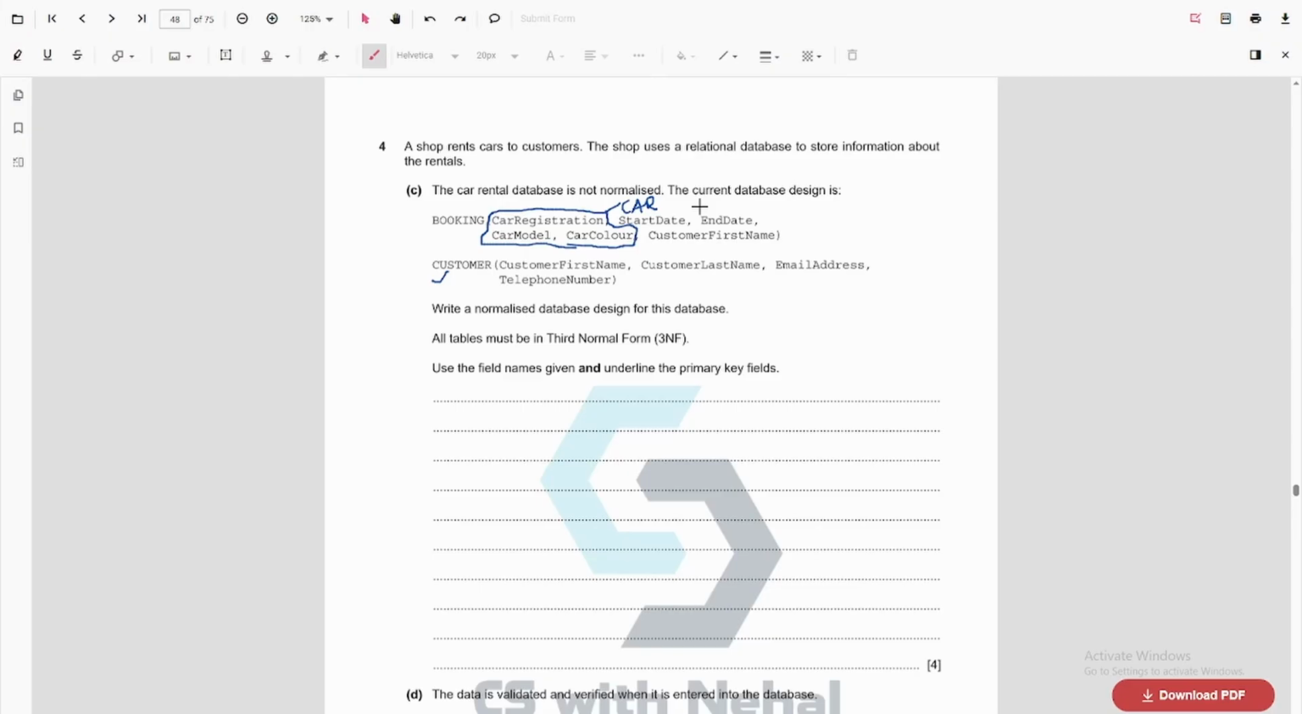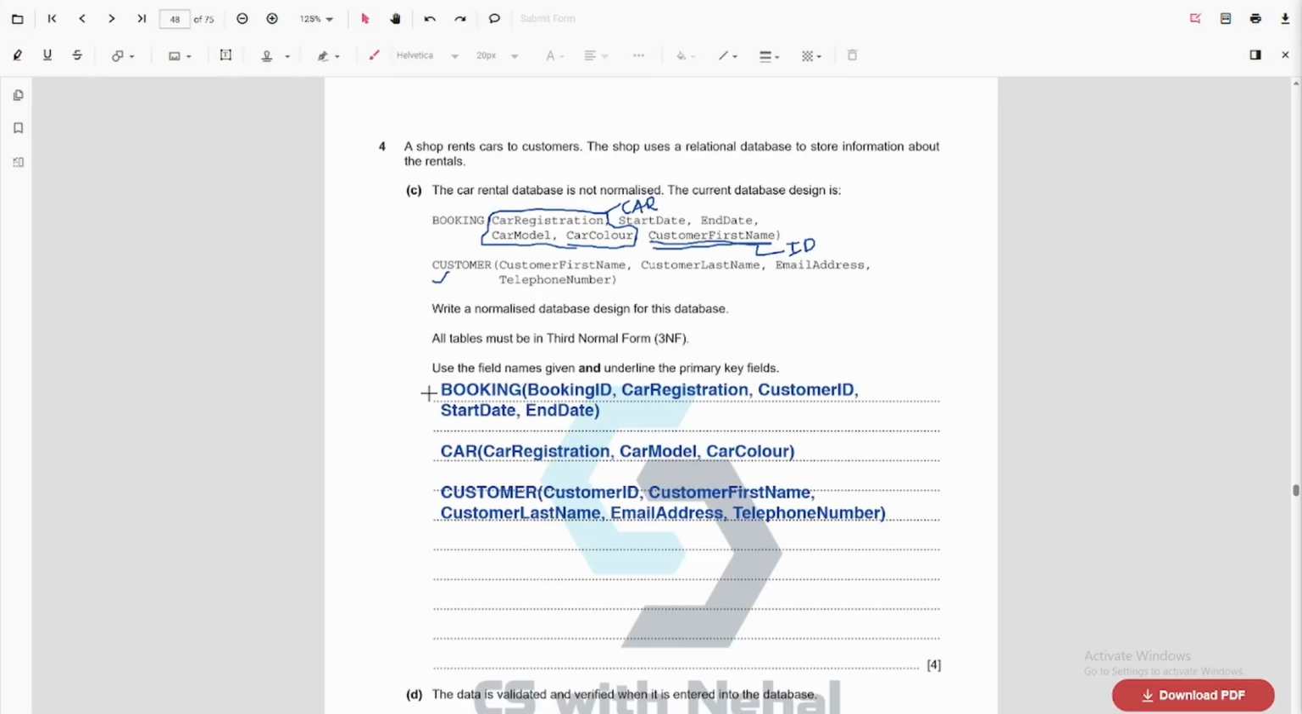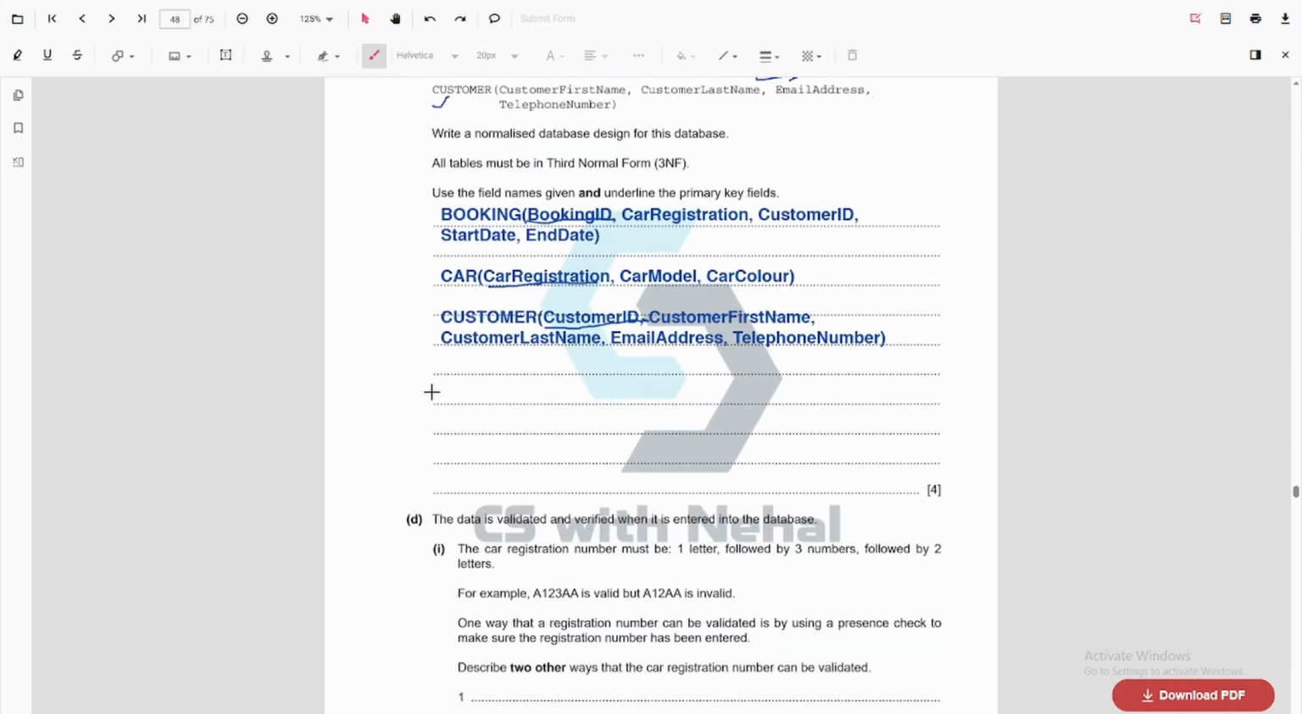The remaining data: start date, end date, and the customer first name are inside booking, but the field customer first name cannot be used inside booking. We need to use the customer ID because first name might not be unique. So this is the change we will make. We will use an ID. So let's write it down. We have these three tables here. Booking ID is going to be underlined, car registration is going to be underlined, customer ID is going to be underlined. These are the primary fields.